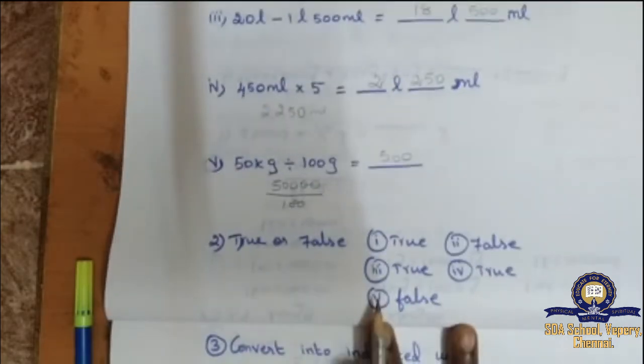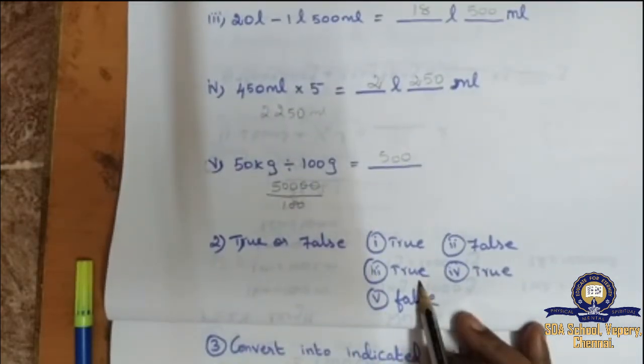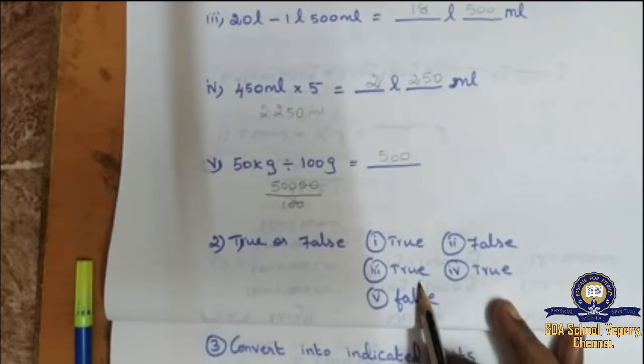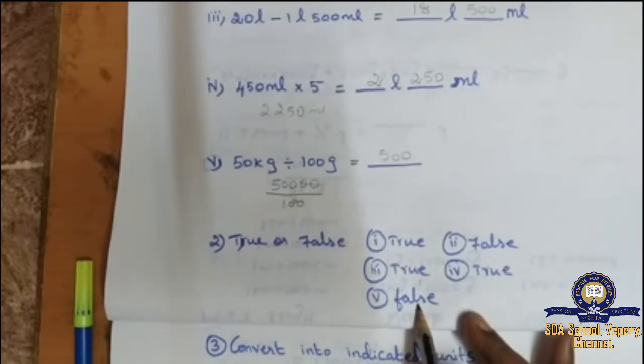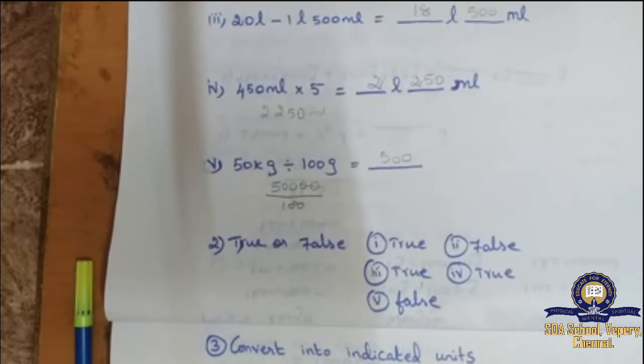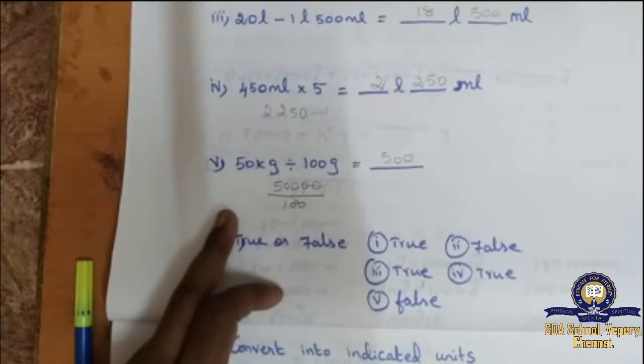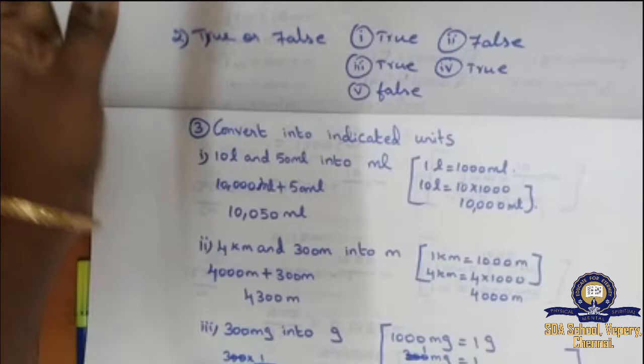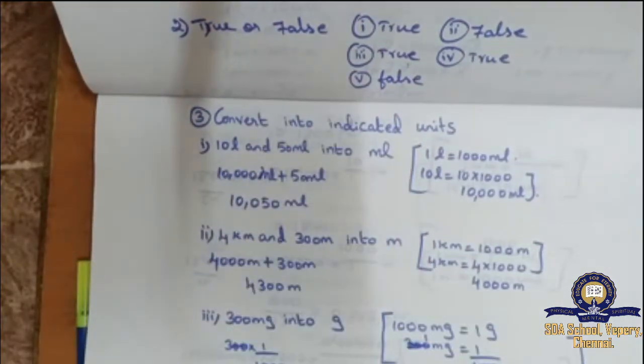Next, true or false? First one is true, second one is false, third one is true, fourth is true, fifth is false. Just read out the question and understand the answer by working out like this. Next, we'll move on to the third Roman letter. Convert into indicated units.